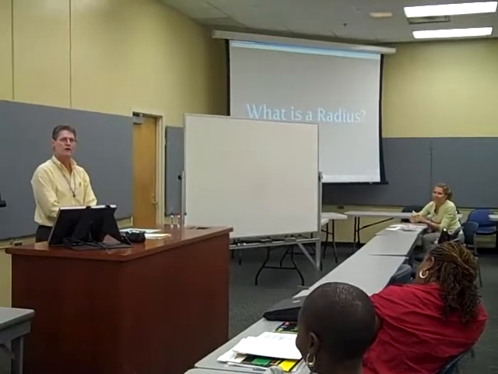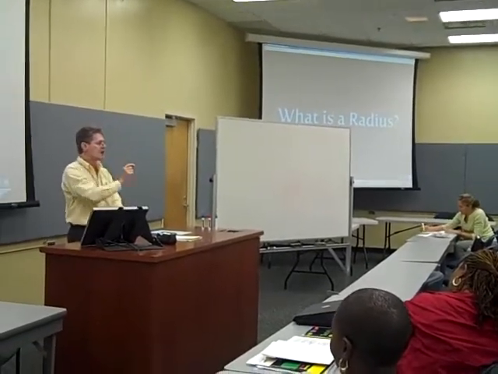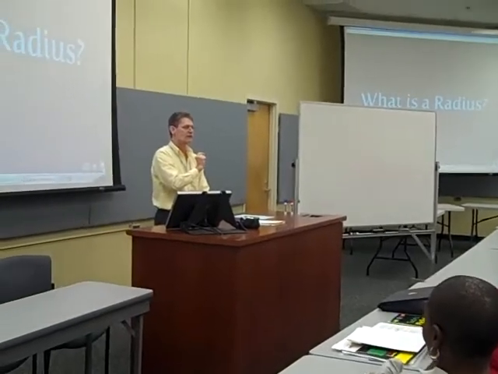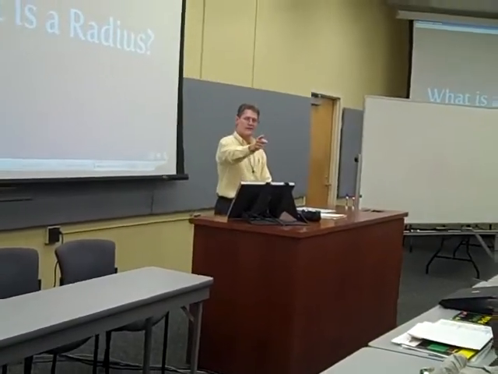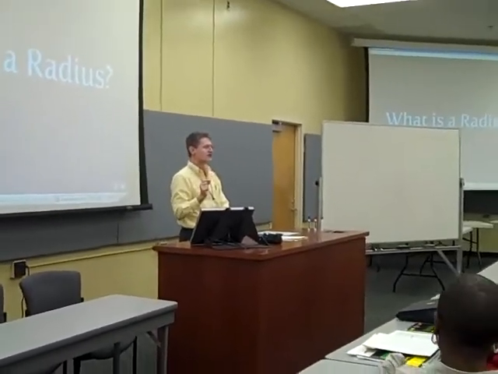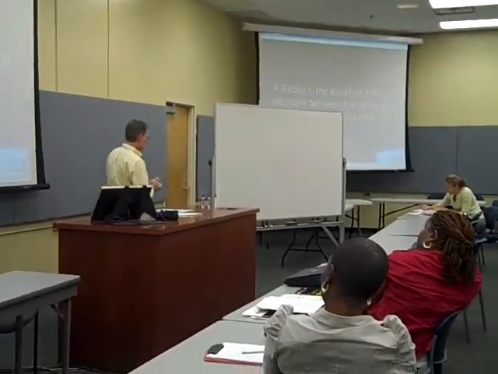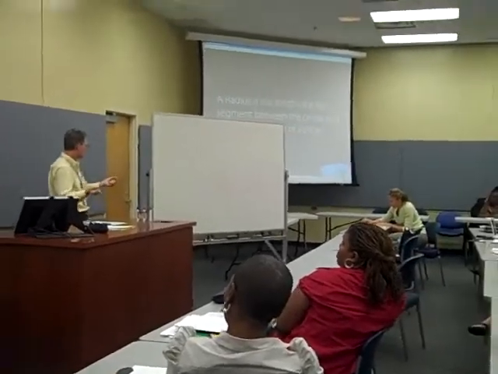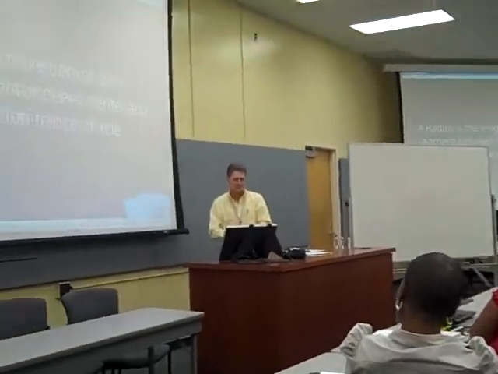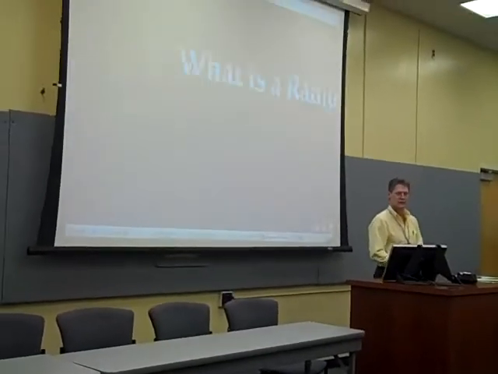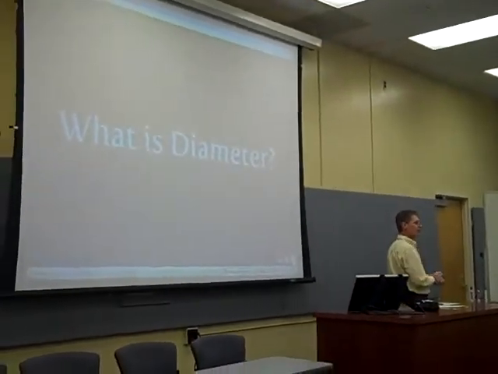Okay, so are all of the radii equal? Yes. How do you know that? Because of the definition. Exactly right, because of the definition of a circle. They're all equidistant. So the definition of a radius is the length of a line segment between the center and the circumference of the circle. Any questions on that?